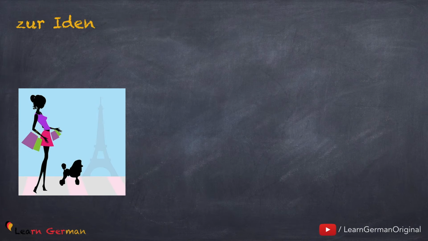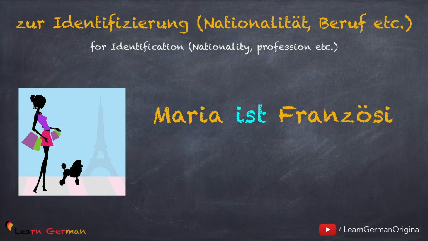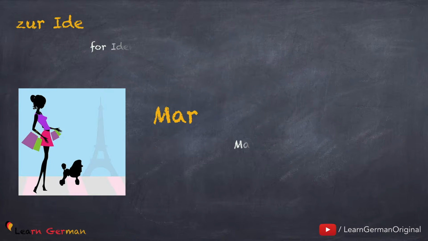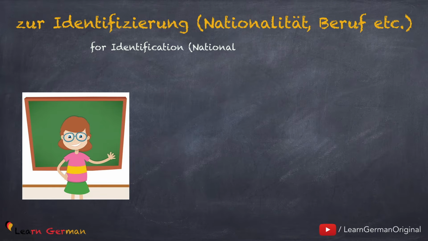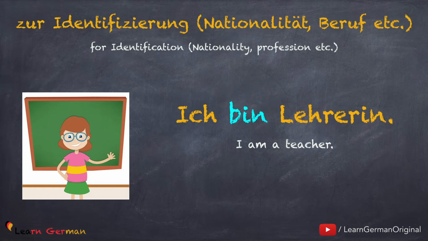Here's the next usage. Sein is used zur Identifizierung von Nationalität, Beruf, etc. So when you have to identify someone, then you use the verb sein. For example, Maria ist Französin. Here we are talking about the nationality of Maria. Here's another example. Ich bin Lehrerin. Here we are talking about the profession.